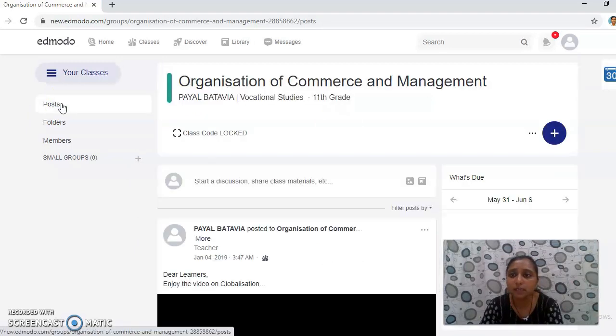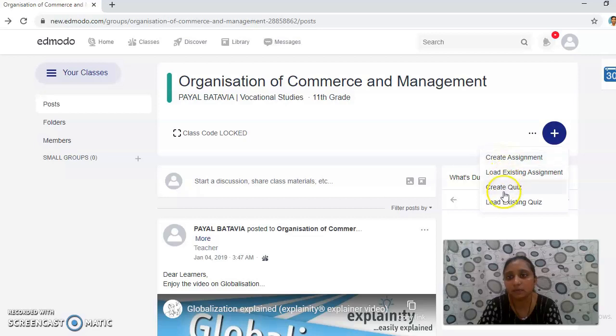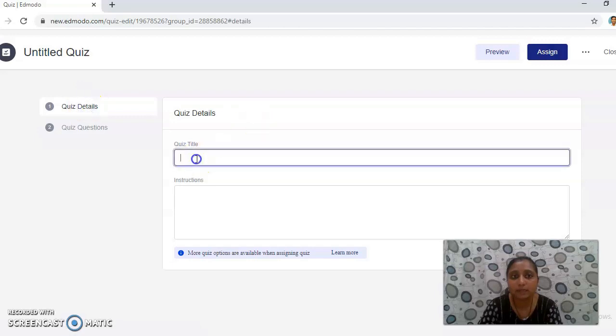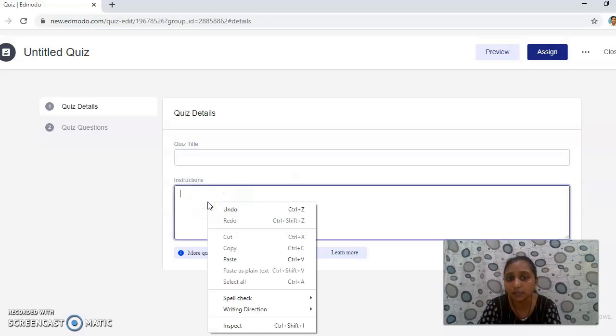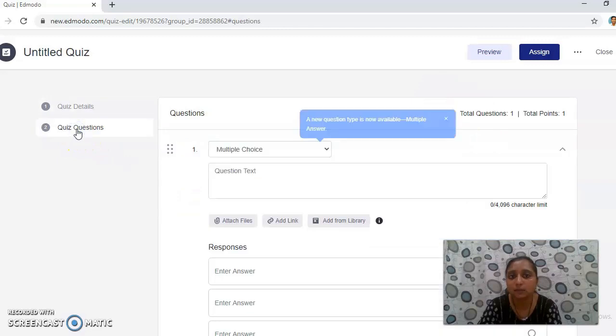Okay, one more thing I want to tell you, from here you can give the assignment. So here when I click on the plus sign, there is create assignment or create quiz. I'll just click on create quiz. Here I can write the name of my quiz, whatever I want to name it. I can write over here what is the title of the quiz, and accordingly the instructions related to the quiz. Everything I have to write, then I'll click on quiz question.